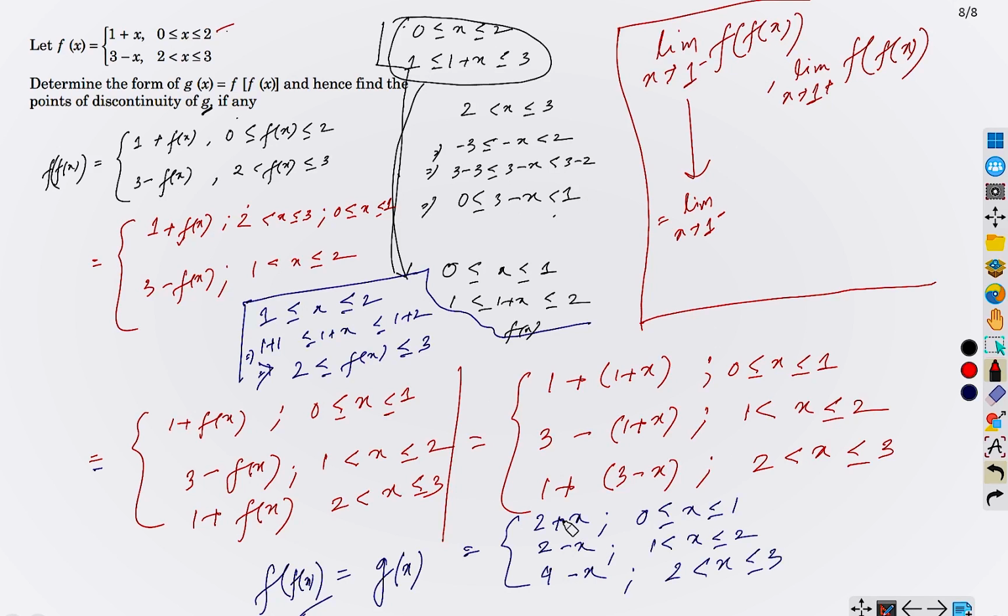It is 2 plus x, correct? Because 1 minus means less than 1. And this is 1 plus, that is greater than 1. The value is 2 minus x. So what is the value? Here the value is 3 and here the value is 2 minus 1, which is 1. So these are not equal. Therefore, 1 is a point of discontinuity, correct?